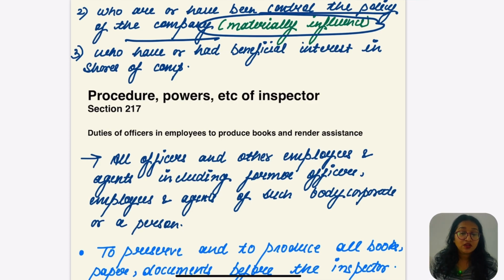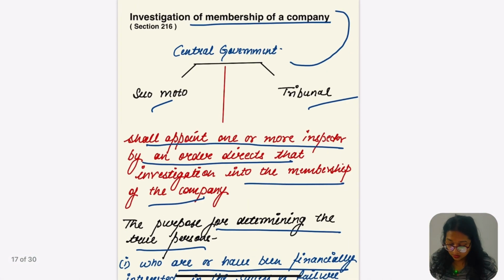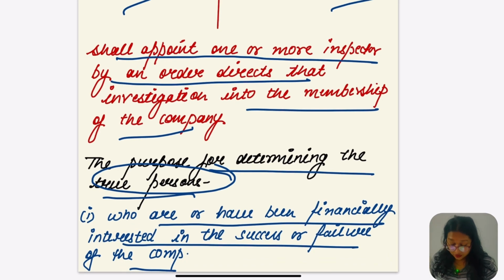The decision making power is with that particular person. Also, who have or had beneficial interest in the shares of the company. So the purpose is to determine the true persons who have influential power, materially influencing the decisions of the company, or who have the actual financial interest in its success or failure.